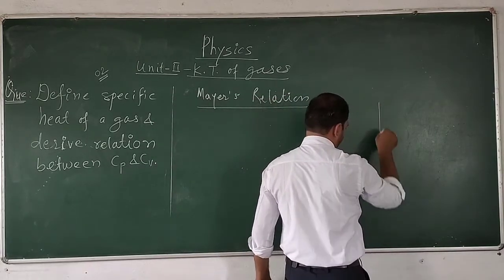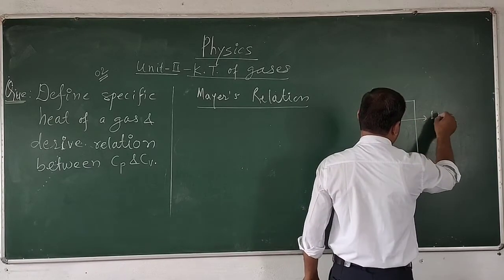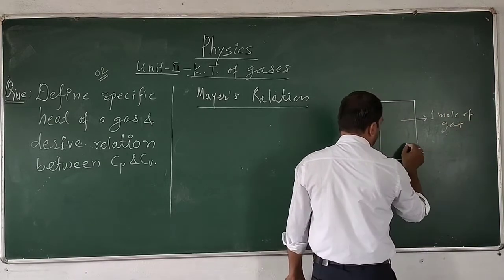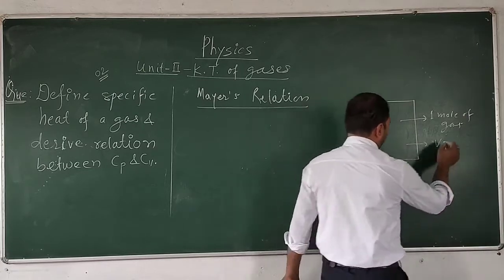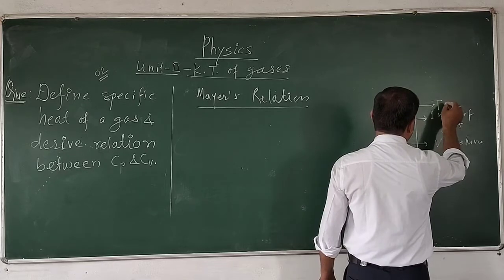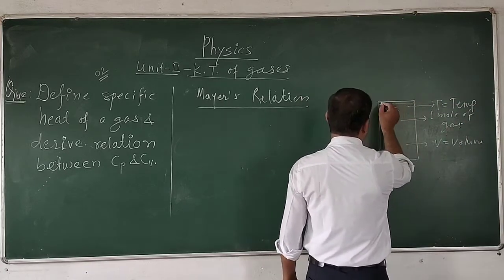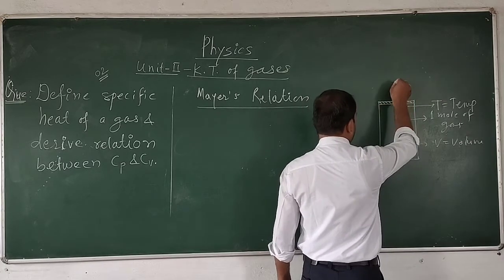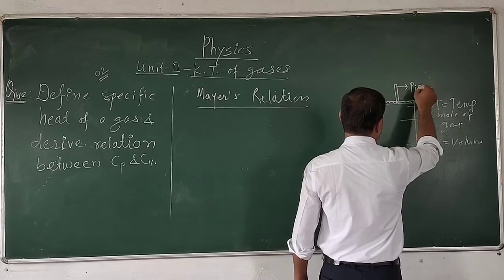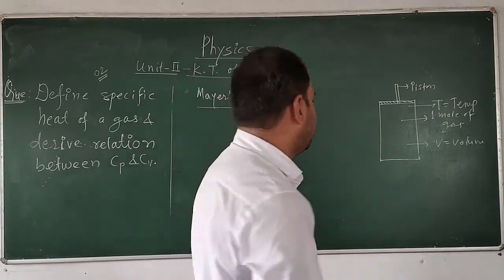Consider 1 mole of gas, having volume V and temperature T. Here is the piston, and this piston is frictionless, weightless and airtight.